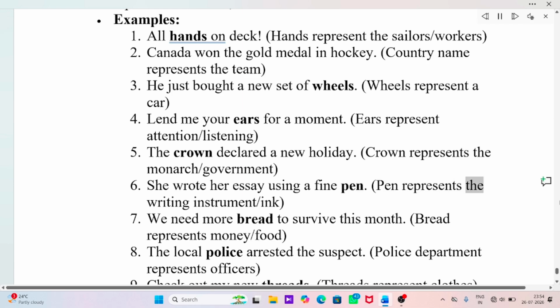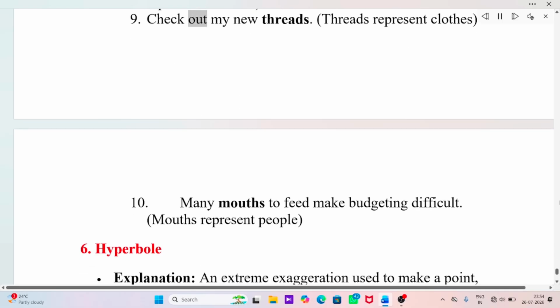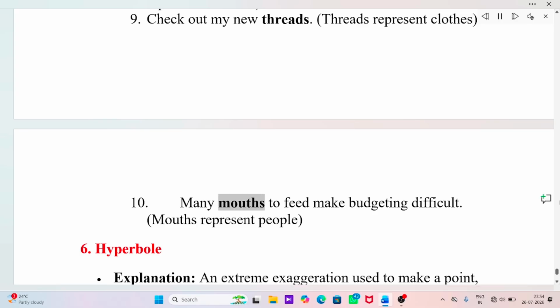Pen represents the writing instrument/ink. We need more bread to survive this month. Bread represents money/food. The local police arrested the suspect. Police department represents officers. Check out my new threads. Threads represent clothes. Many mouths to feed make budgeting difficult.